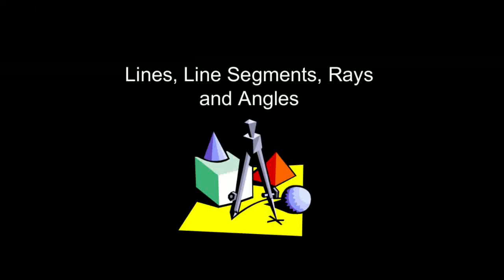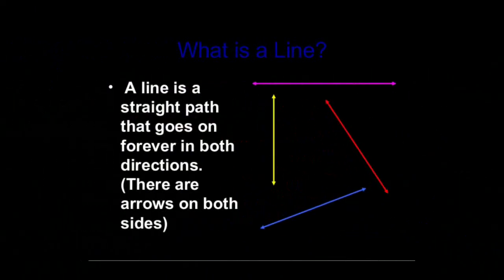In lower classes, you've already studied what lines and angles are, and the different types of lines. Let us recall. What is a line? A line is a straight path that goes on forever in both directions. That is, there are arrows on both sides.